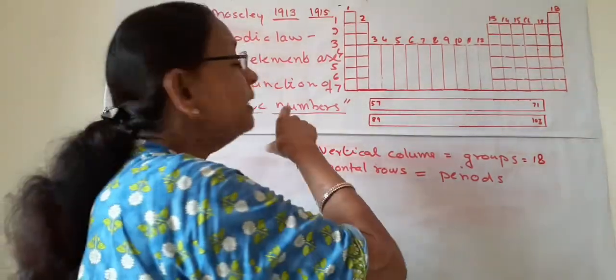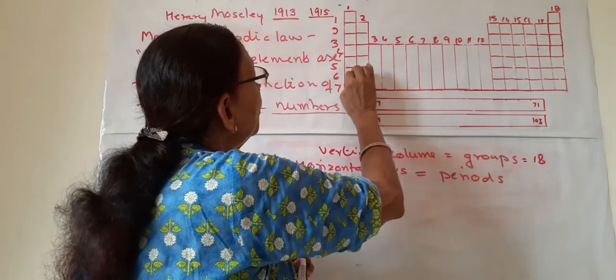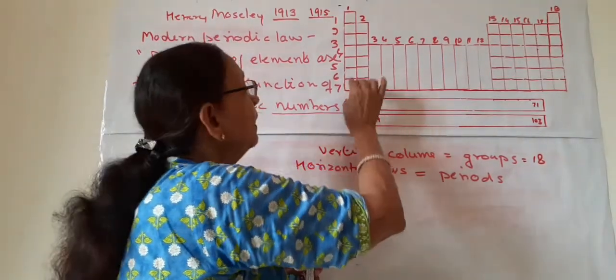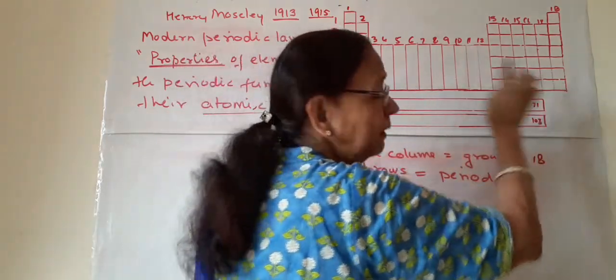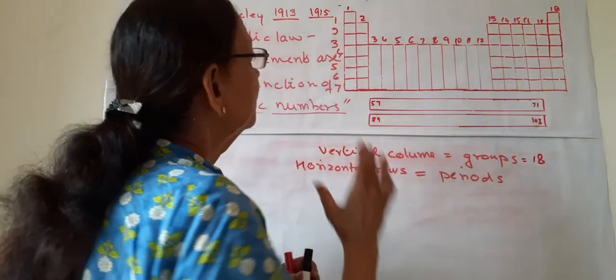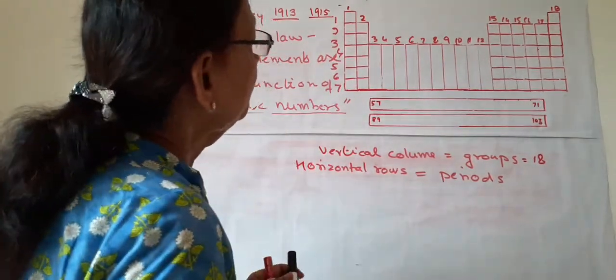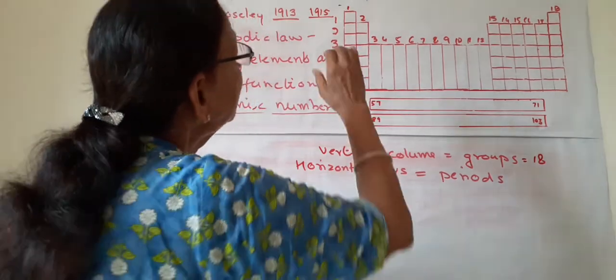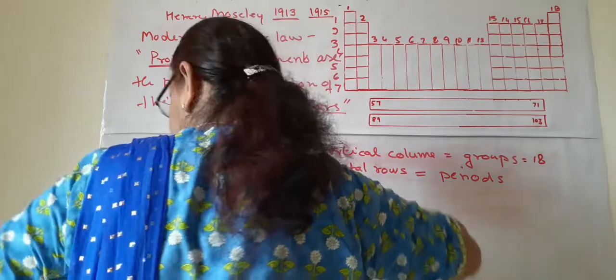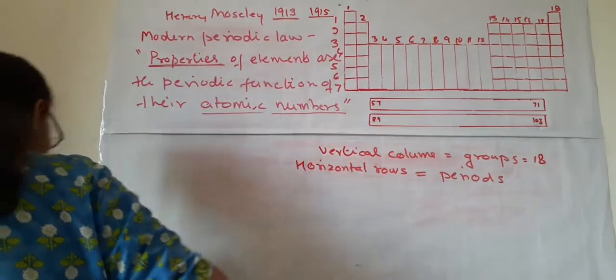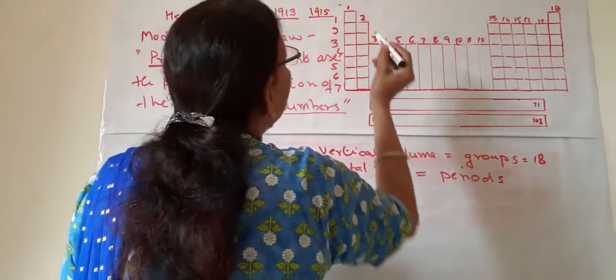When Moseley gave his periodic table, only 6 periods were there, and later when more elements were discovered, they were put under the 7th period. This is how. And what are the characteristics of these periods and groups? So first I will number.